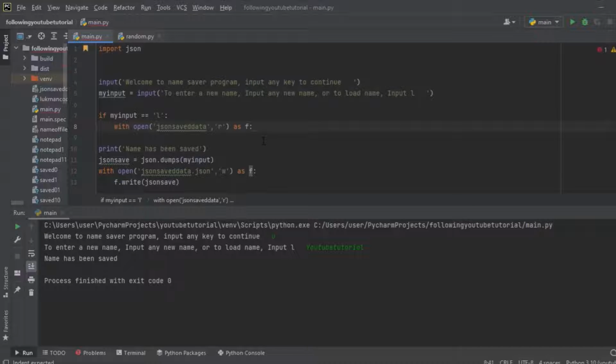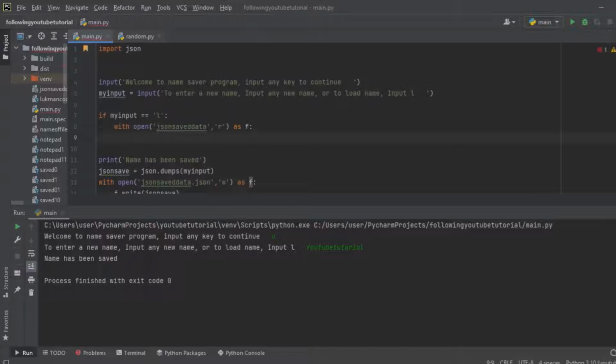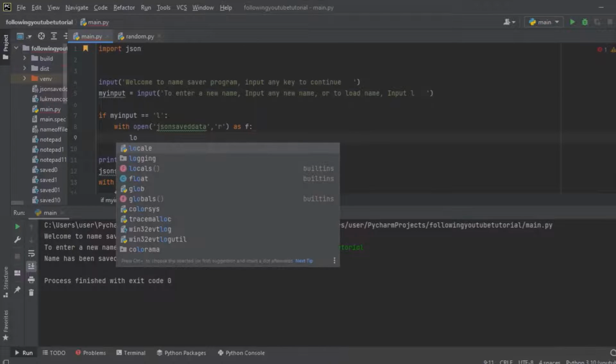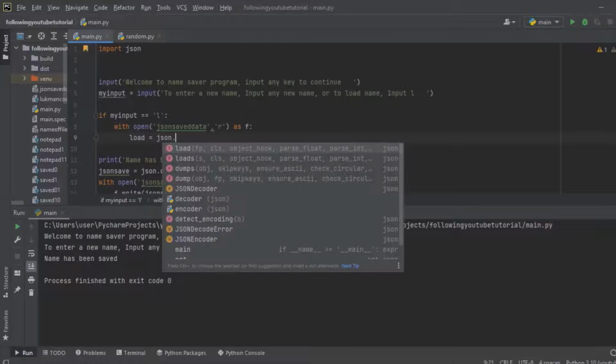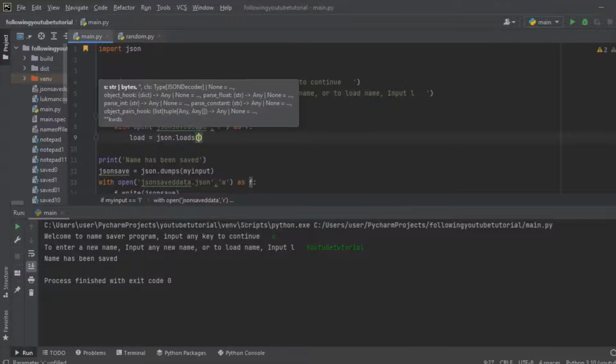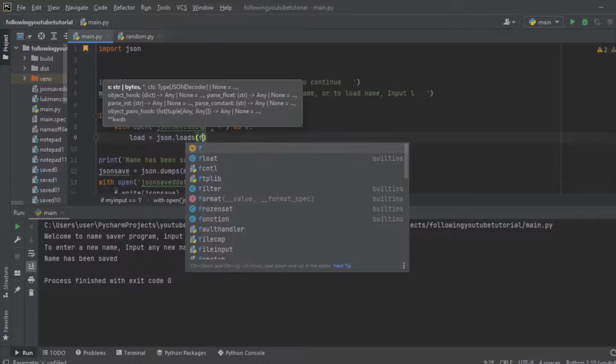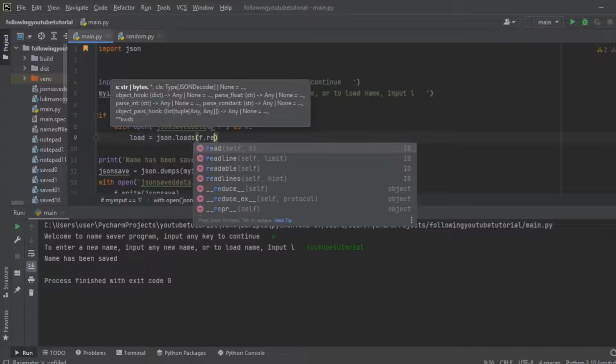But if it's JSON, this is the procedure you need to follow with Python. So you will now write load equal to json.loads, we are going to write LOADS, then f.read.